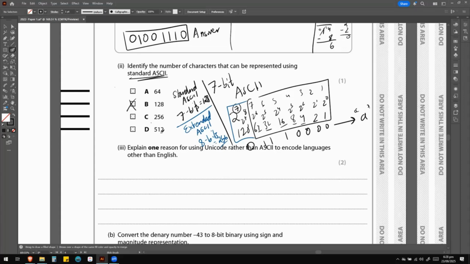So I know you might be enticed to just put 256 here, but you're going to lose a mark if you answer this incorrectly. So they just wanted to test if you know the difference between standard ASCII and extended ASCII. And we covered this in our course when we were doing this. So let's move on.